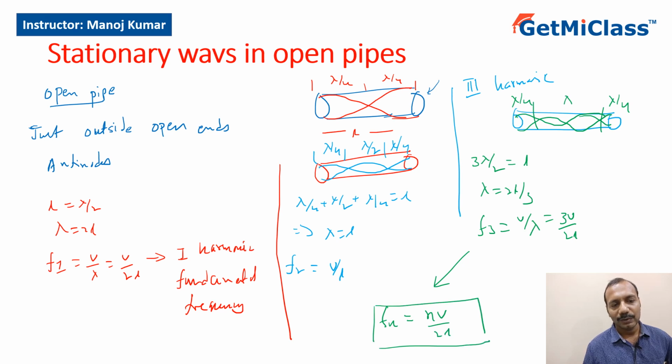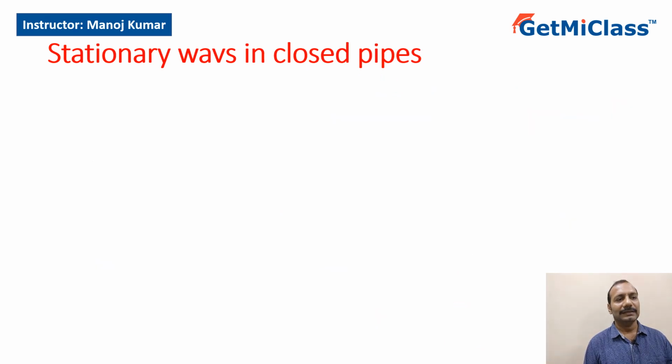So the frequency produced by stationary wave in a pipe is n times the fundamental frequency, which is equal to V by 2L, where V is the speed of sound in that particular medium. Now this is about stationary waves in open pipes. Now let's look at stationary waves in closed pipes. Now what are closed pipes? Pipes which are closed at one end are called closed pipes.